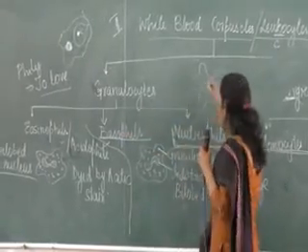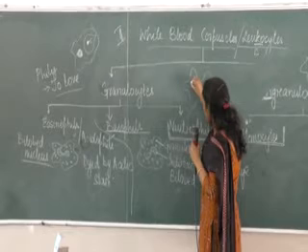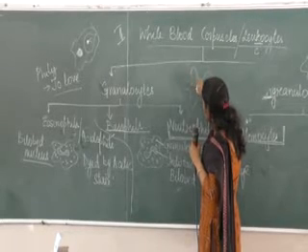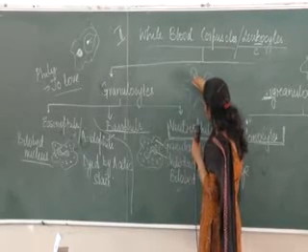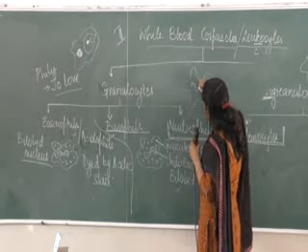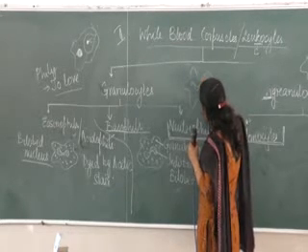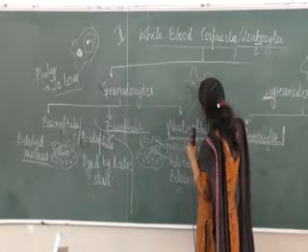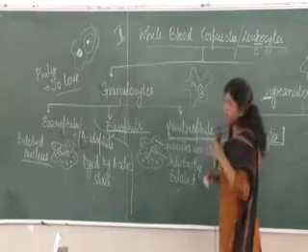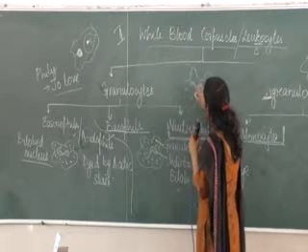Neutrophils have a multi-lobed nucleus. Multi-lobed means the lobes are many, 3 to 4. That is why we call them multi-lobed. Tiny cells, they have granules.